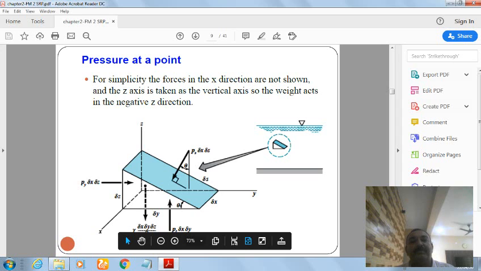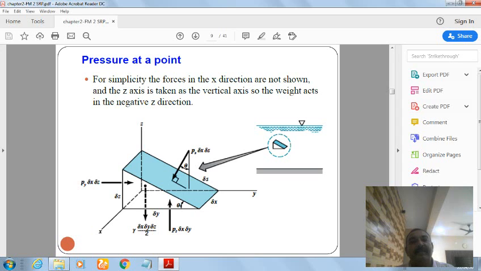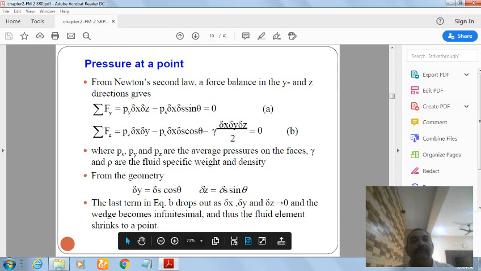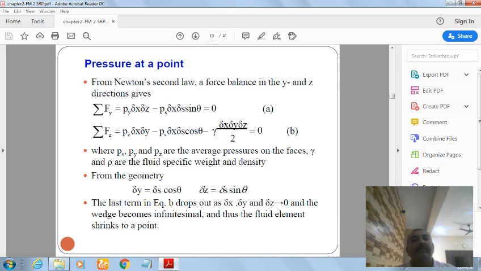Here we have the z-axis, x-axis and y-axis. For simplicity, the forces in the x direction are not shown, and the z-axis is taken as the vertical axis. So weight acts in the negative z direction. Now from the figure, applying Newton's second law, the force balance in the y and z directions gives equation A.